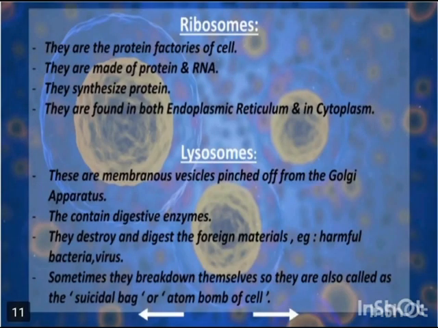Ribosome. They are the protein factories of the cell. They are made of protein and RNA. They synthesize protein. They are found in both the endoplasmic reticulum and the cytoplasm. Lysosome. These are membrane vesicles pinched off the Golgi apparatus. They contain digestive enzymes. They destroy and digest foreign material, for example harmful bacteria and viruses. Sometimes they break down themselves, so they are also called the suicidal bag or atom bomb of the cell.